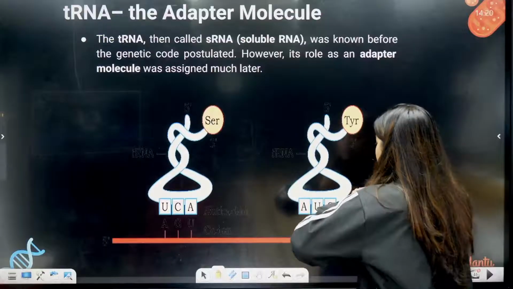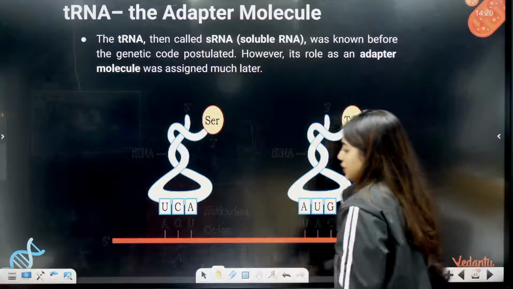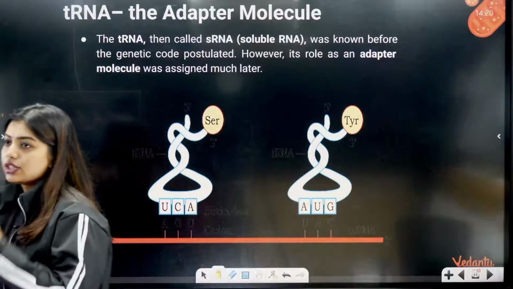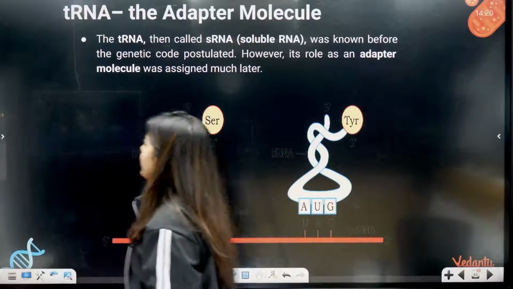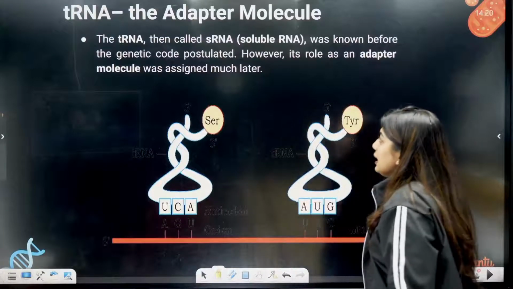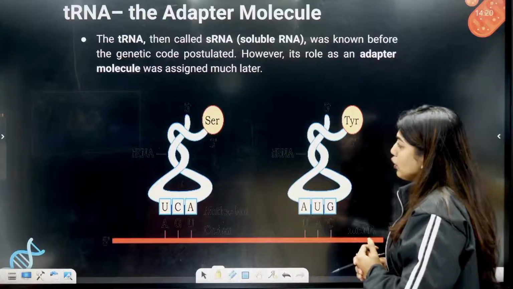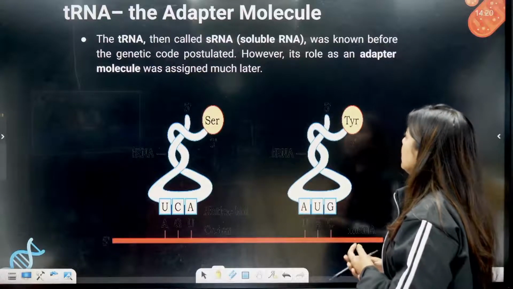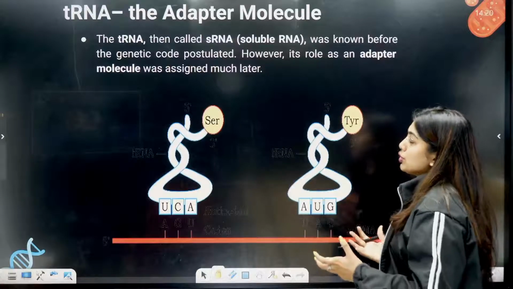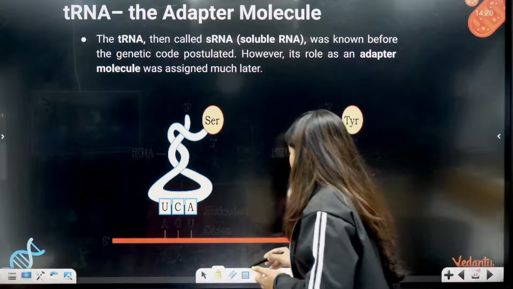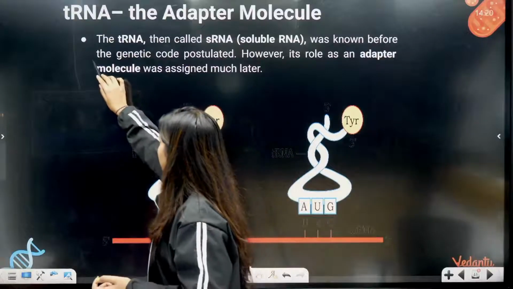Now let's learn about tRNA. Okay, now look here. The tRNA, then called sRNA, soluble RNA, was known before the genetic code was postulated. However, its role as an adapter molecule was assigned much later. Now, why are we saying that this is an adapter molecule?